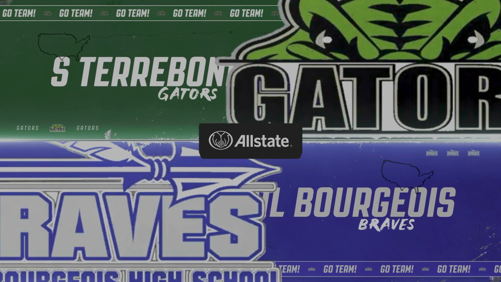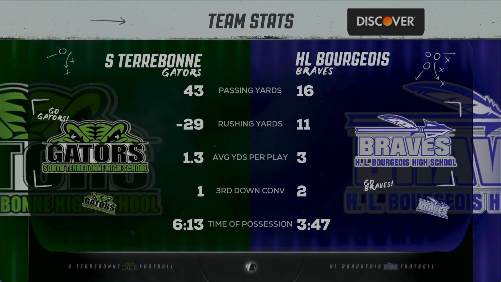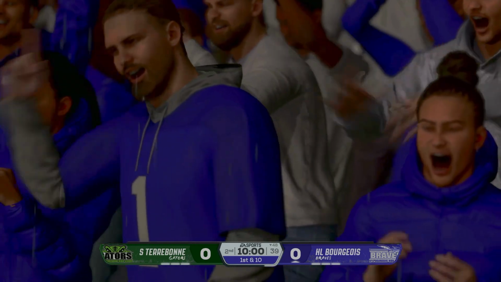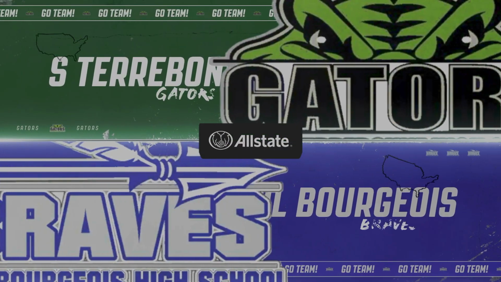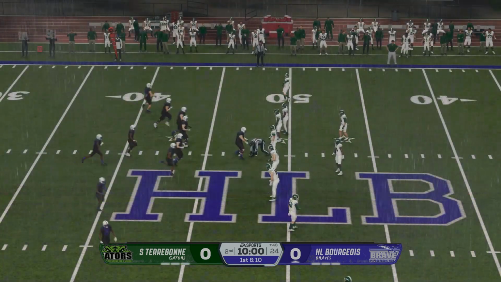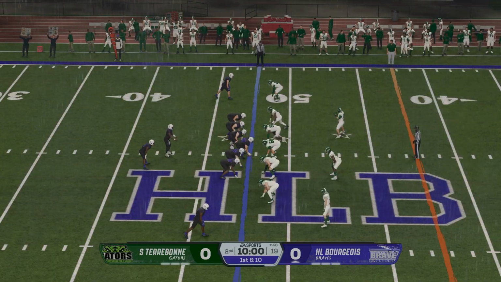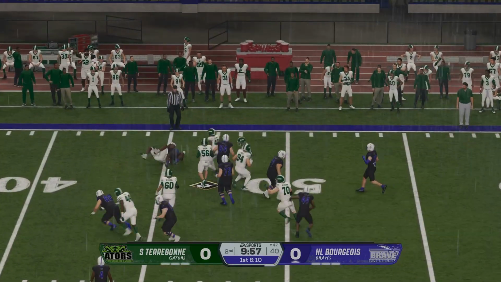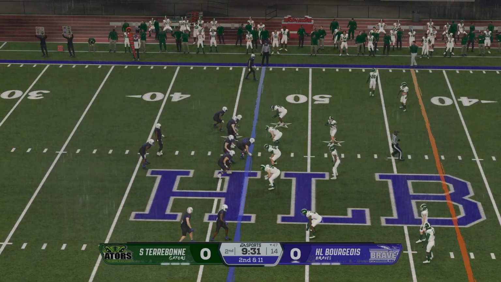It's been a defensive battle through the first period, and the stats tell that tale. Let's see if the offenses can find a little rhythm here in the second. First play of the period, first down here. Brown has it. He's going to lose a yard on that one. Lost one on that last one. It's 2nd and 11.